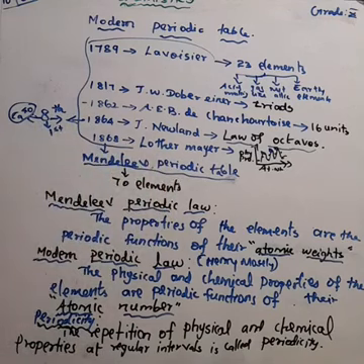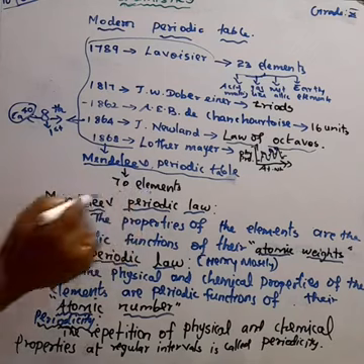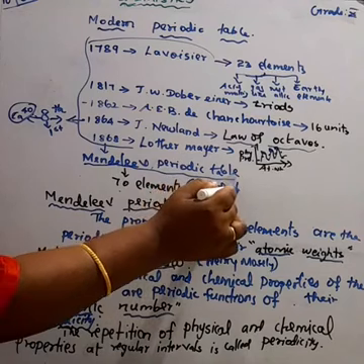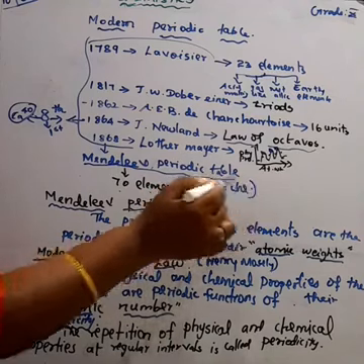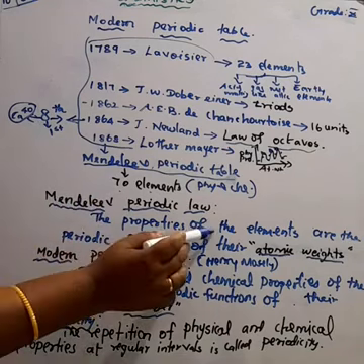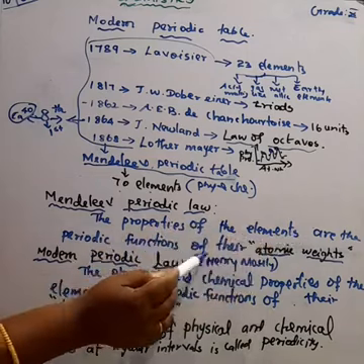Mendeleev listed nearly 70 elements depending upon their physical as well as chemical properties. He stated the periodic law: the properties of the elements are periodic functions of their atomic weight.